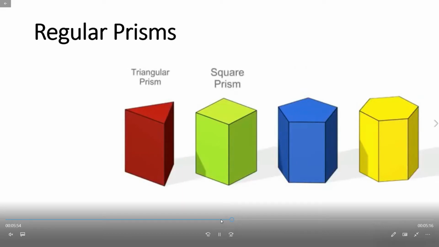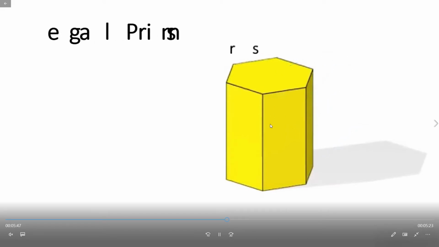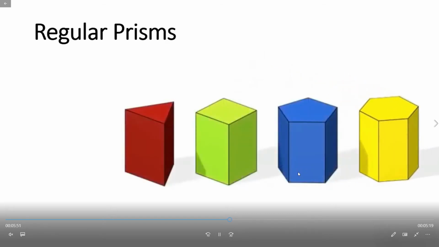Here, the top and bottom faces of any prism are similar, of the same shape and size, but the faces joining them are rectangular faces. Okay, these are the different types available in regular prisms.